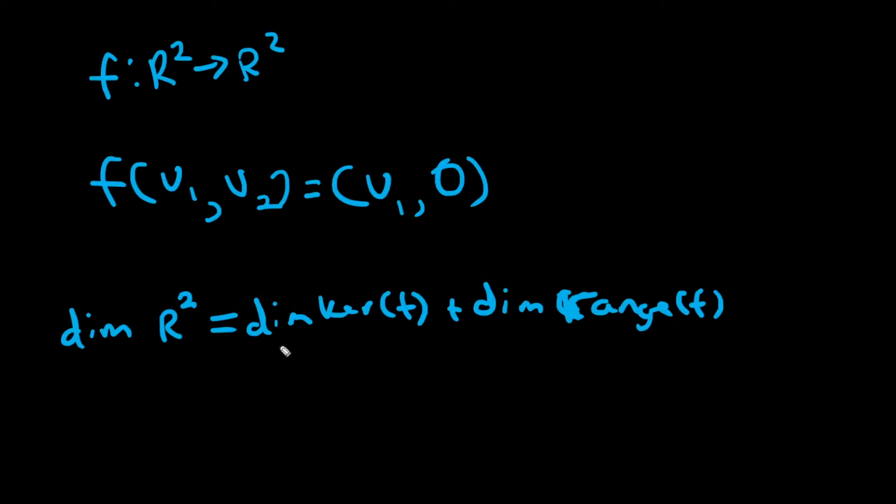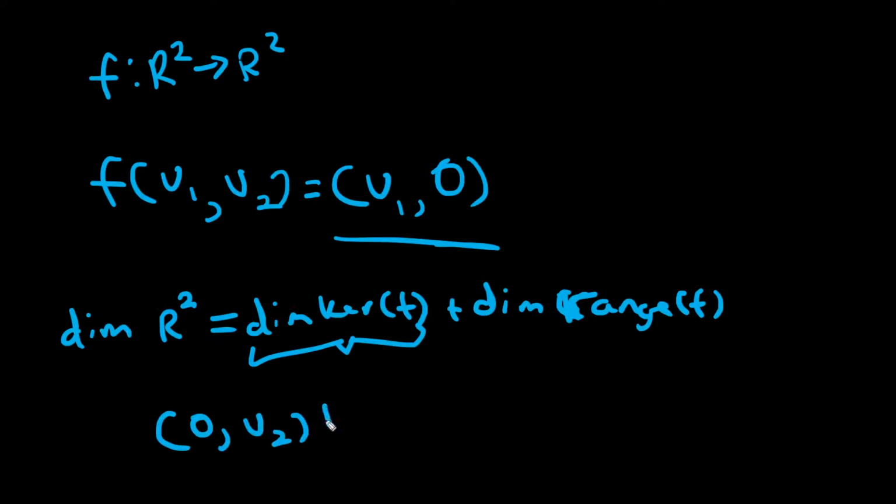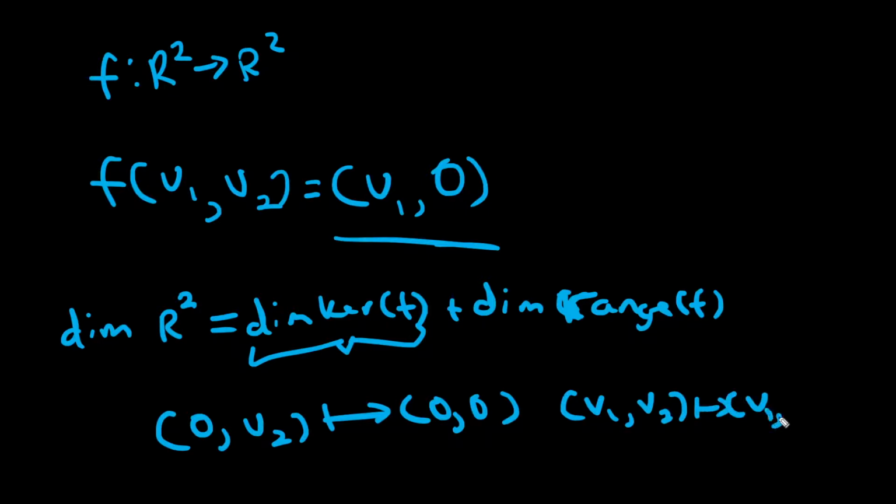But the kernel of this space is really simple. It's just the set of all vectors such that the first component is 0, in which case it doesn't matter what the second component is, the resulting vector is just going to be 0. So if we have (0, v2), then it's just going to map to 0. But if you have any non-zero element in the first component, then it's not going to map to 0. So if we have (v1, v2) and v1 is not equal to 0, this isn't going to be 0 either. So the dimension of the kernel of this is 1.